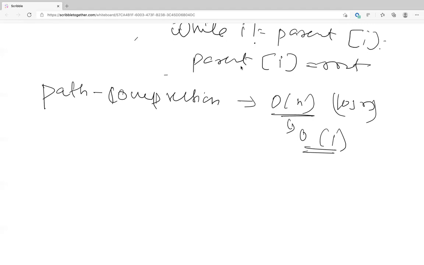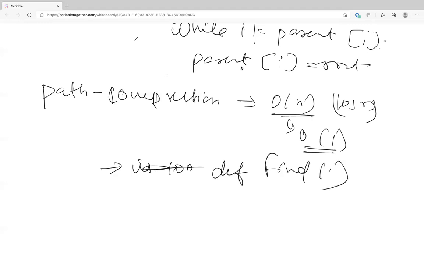If there are lots of queries and you're updating the root of everyone, eventually find, and is-connected, will be O(1) only. It will directly jump to it, mostly connected to its parent. So by path compression, you'll get this down to amortized constant.